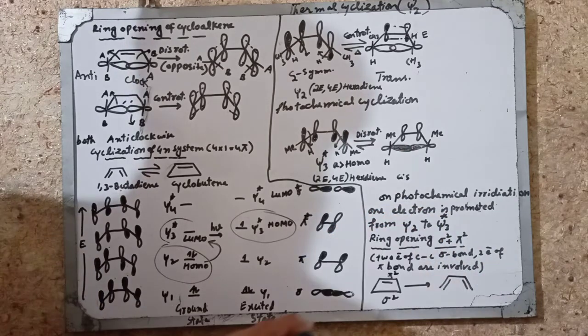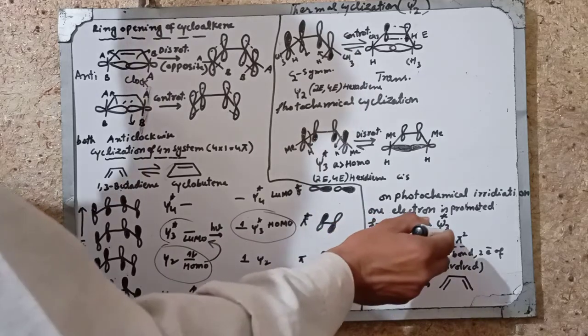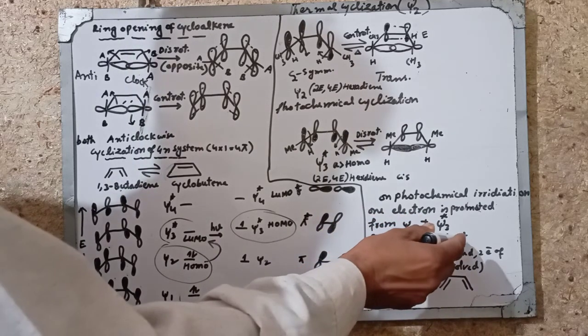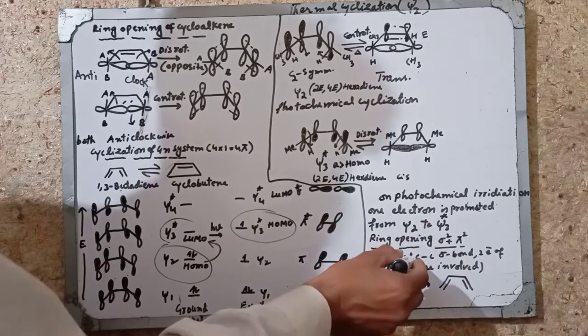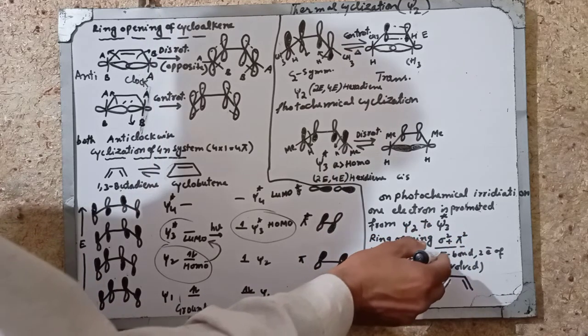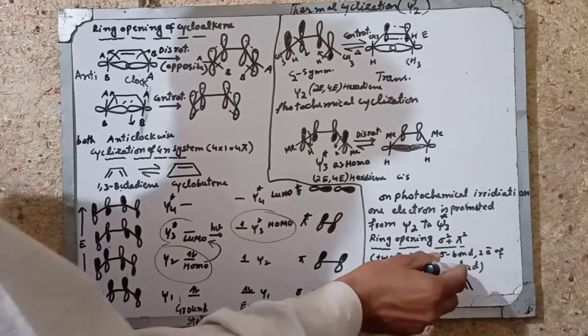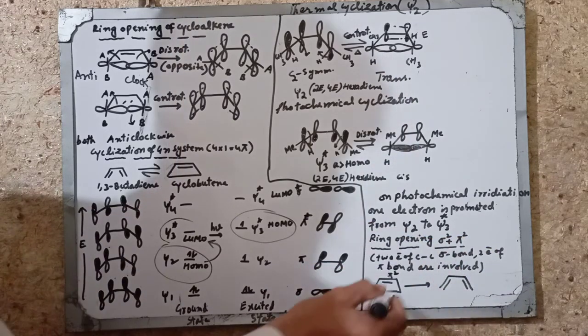Next is ring opening. So ring opening of sigma square plus pi square. Sigma square means sigma electrons and pi square means 2 pi electrons. Two sigma electrons, the carbon-carbon sigma bond, and 2 pi electrons of the pi bond are involved in sigma square plus pi square ring opening reaction.